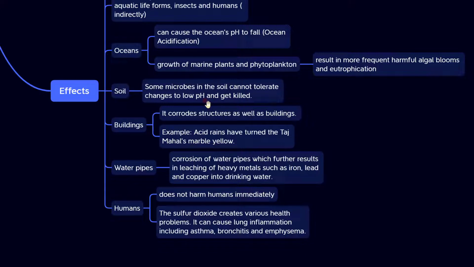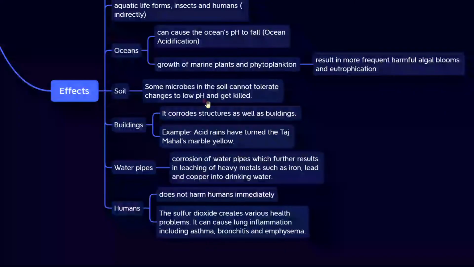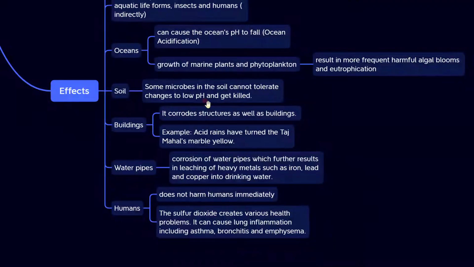So basically, the effects are like five. Let us divide into five: ocean, the water, soil, structures, that is buildings, then water pipes, and humans. In water, that is oceans and water pipes. In oceans, it decreases the pH value, and that is called ocean acidification, and also growth of marine plants and phytoplankton. And in water pipes, it corrodes the water pipes and leads to leaching of heavy metals.